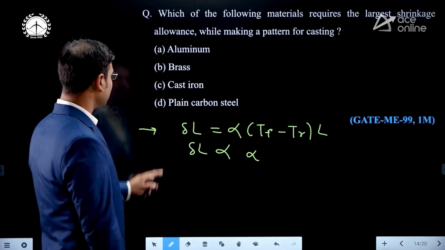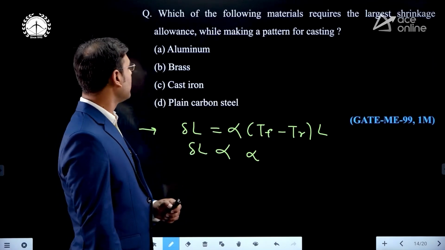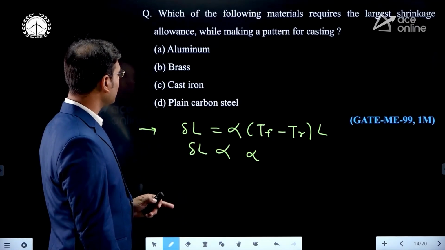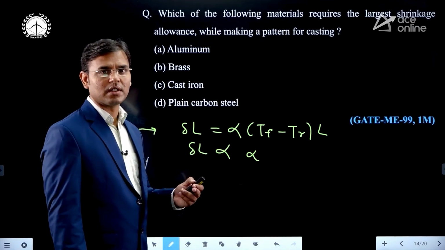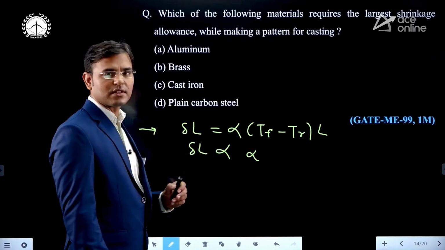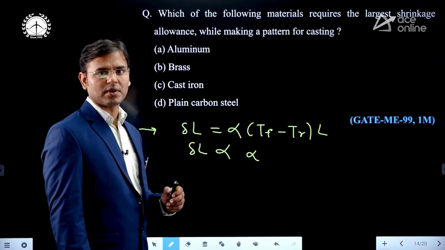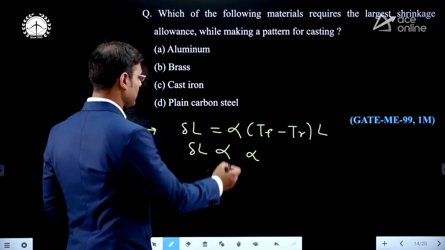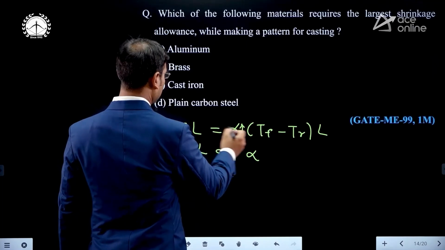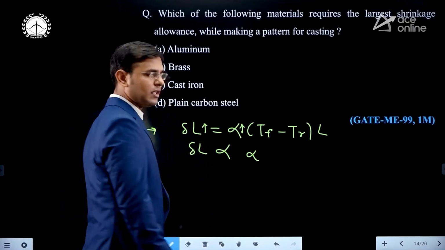Now I can see that the change in length is directly proportional to alpha. Then just see, if the alpha value is more, then the change in length will be more. If alpha increases, then the change in length is also going to increase.